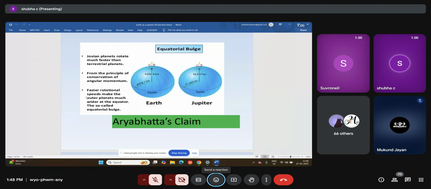Okay. So next, let me just give you a little more information. When we talk about the centrifugal force, it's actually a fictitious force, which Newton has explained in Newtonian mechanics.